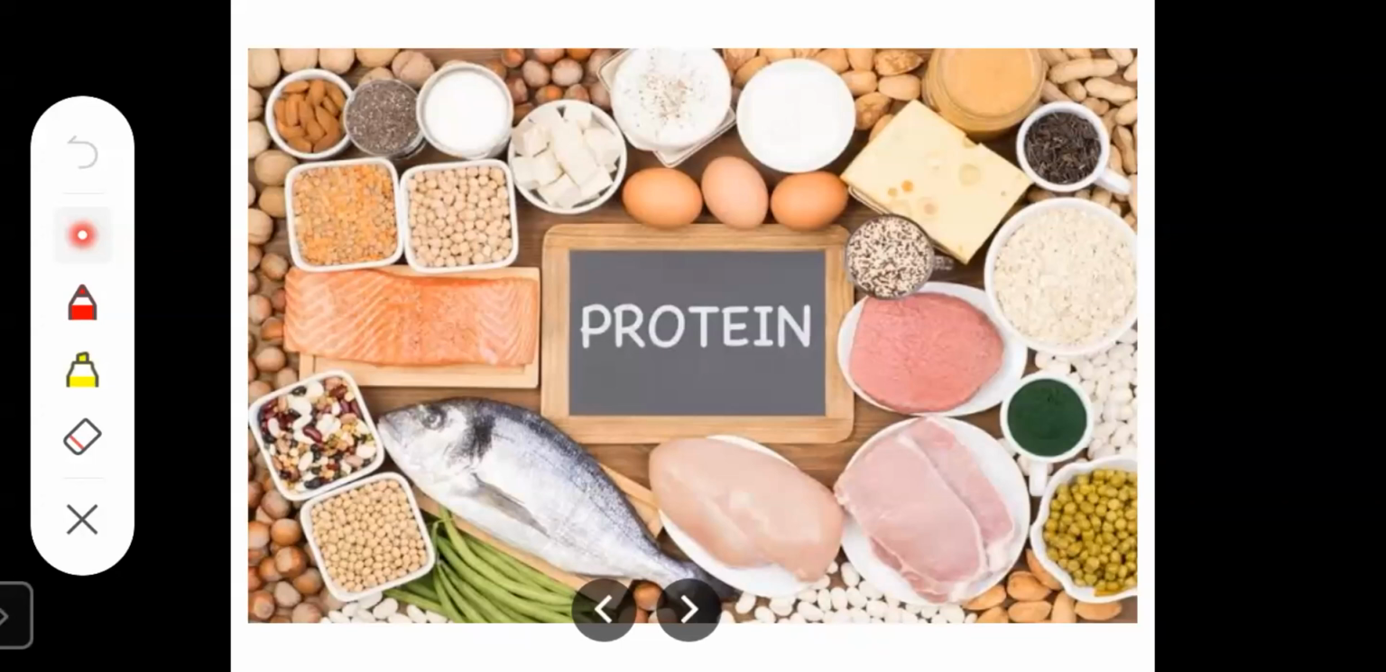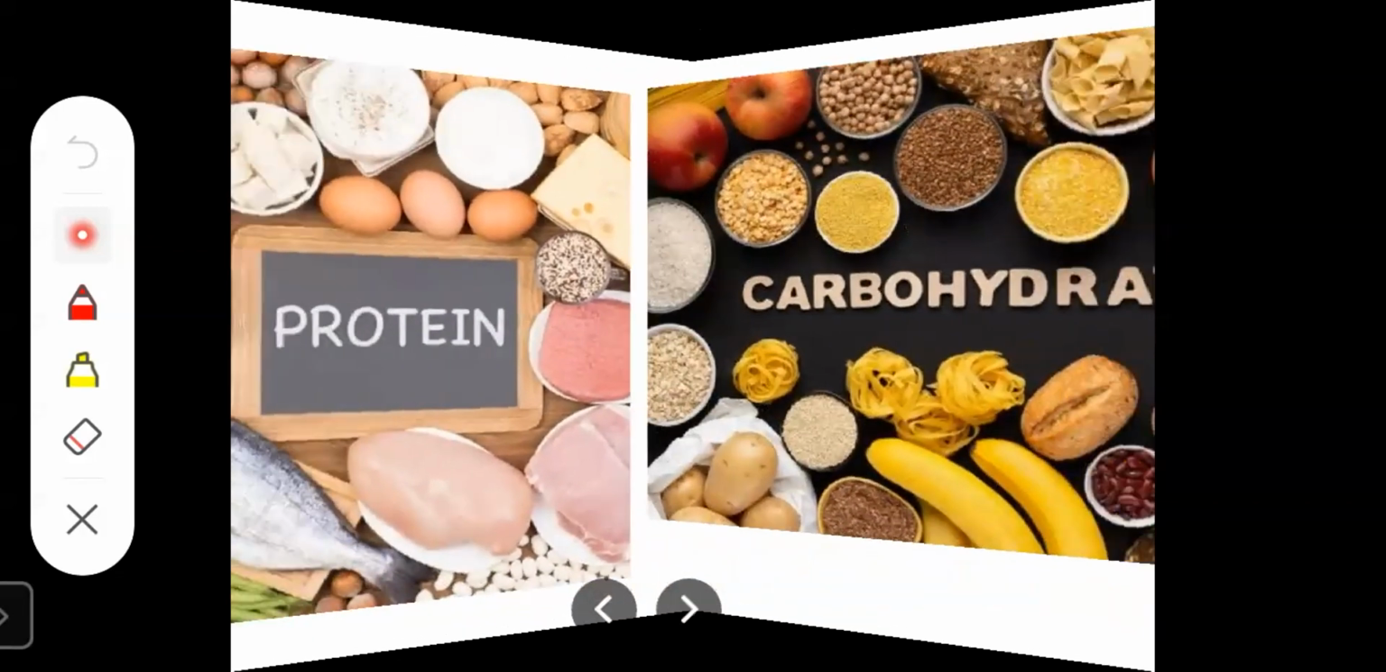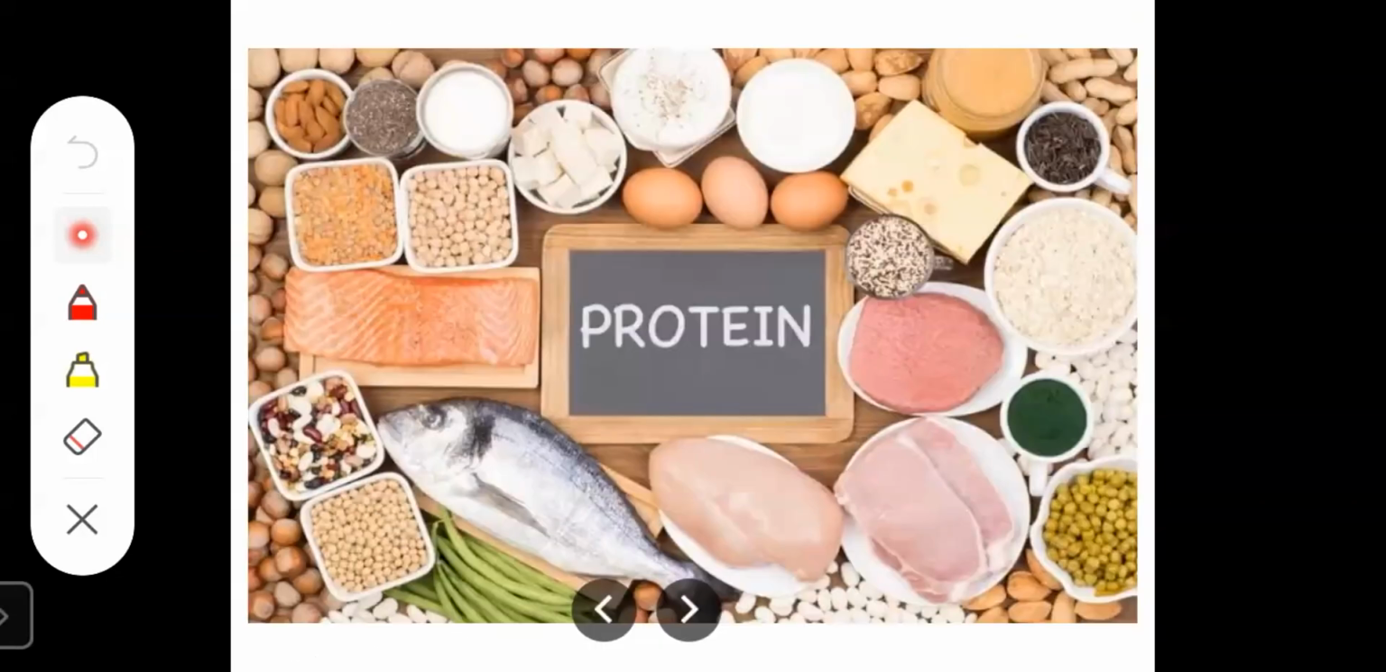In fruits, guava is the protein rich fruit. Protein helps us in maintaining our hair, nails, bones, and muscles. So students, we should have protein rich food every day in our meal.